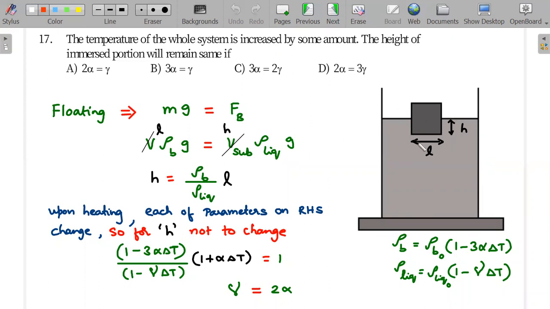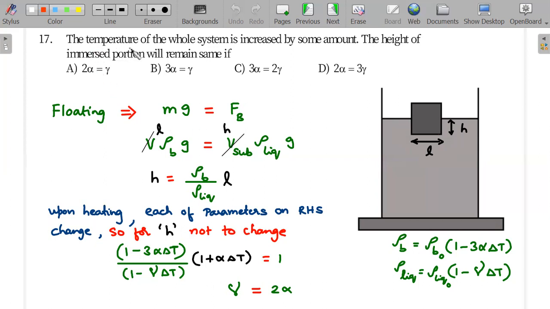So I have depicted the diagram on the right, where h is that inner length for the first question, which I require it to be constant. So when things expand, the L expands, and the object is going to therefore expand, but the value of the length that should be submerged should remain the same. Okay, according to this particular question.